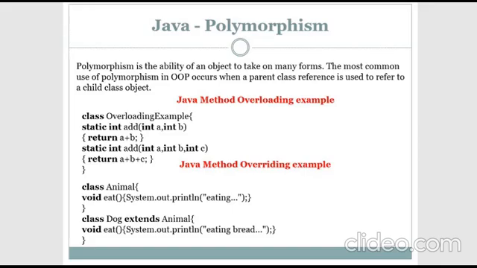So this type of example we call polymorphism. Having the same method name with different parameters is called method overloading. Having the same name with the same parameters, we call it method overriding. You can observe here that the same method is taking different forms. That's why we call it polymorphism. This type of concept can also be implemented in Java.